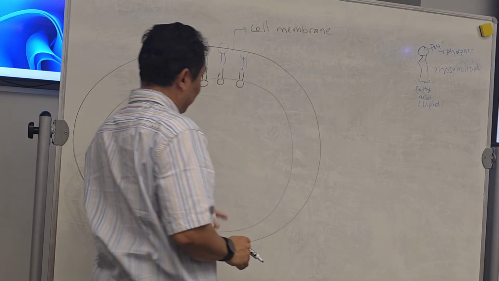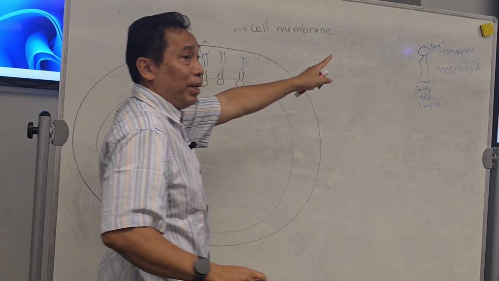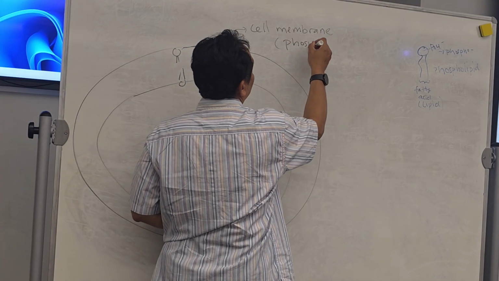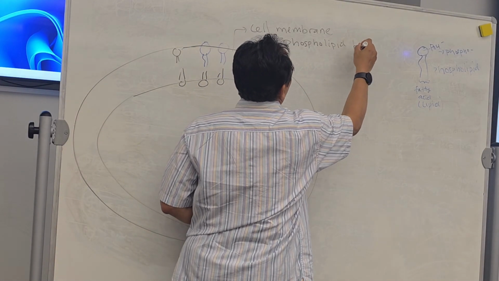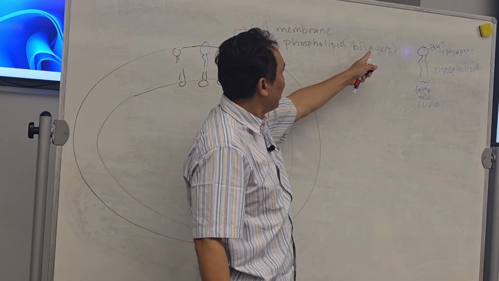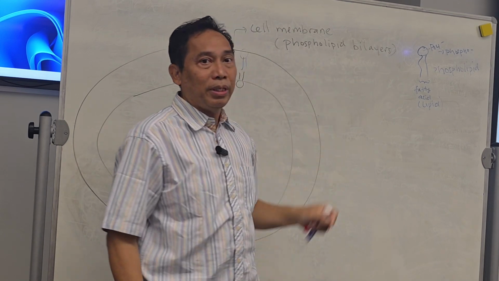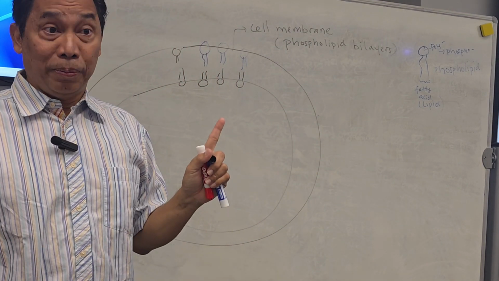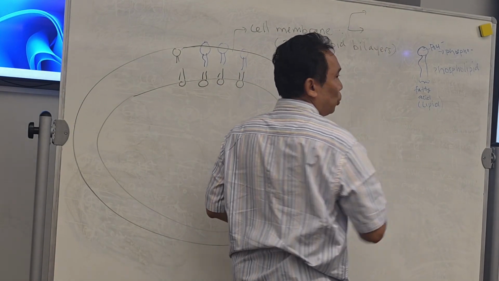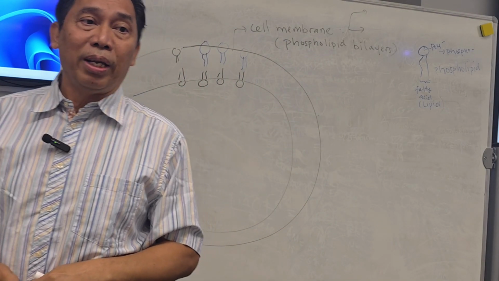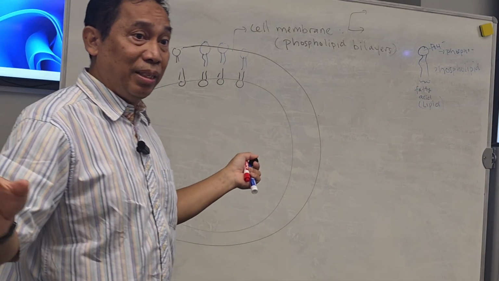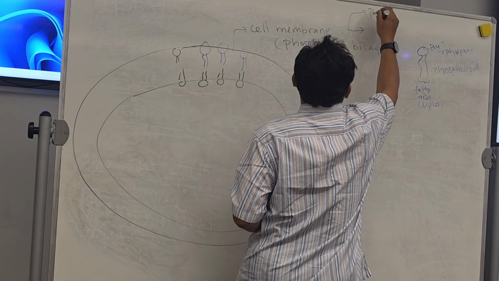Because it is created by two layers of phospholipids, the cell membrane is also known as the phospholipid bilayer. It has two layers of phospholipid molecules. You follow this one first. Now, what are the functions of the cell membrane? Last time we mentioned at least two functions. What is the first one? Membrane usually what? Protects, right? It protects the inside. So protection.